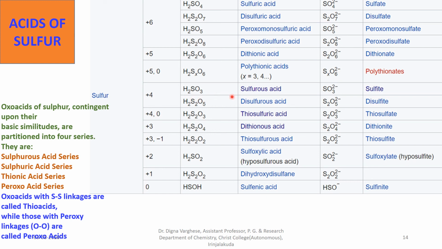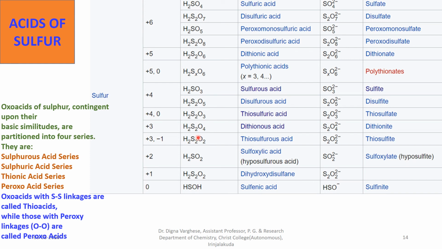Sulfurous acid H2SO3, sulfite is the anion. Disulfurous acid H2S2O5, disulfite is the anion, and in these acids +4 is the oxidation state. Thiosulfuric acid H2S2O3, thiosulfate is the anionic form, and +4 is the oxidation state.